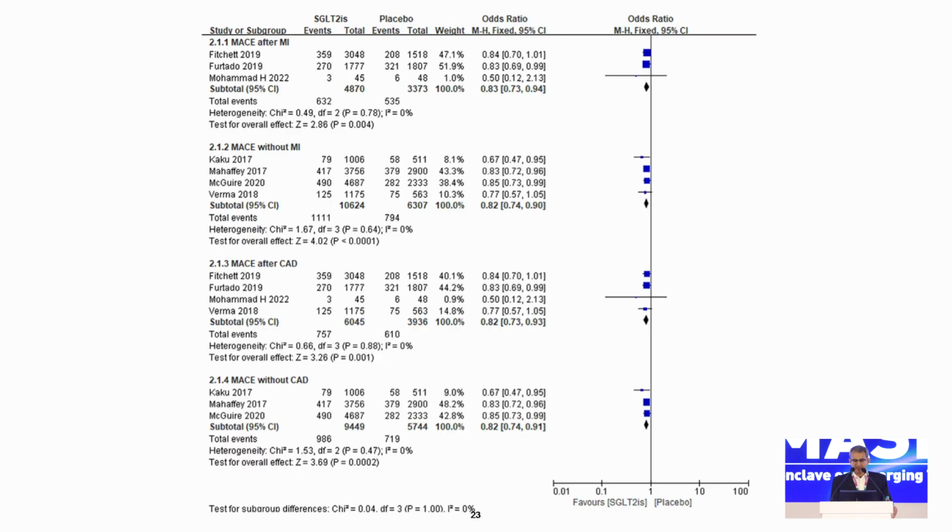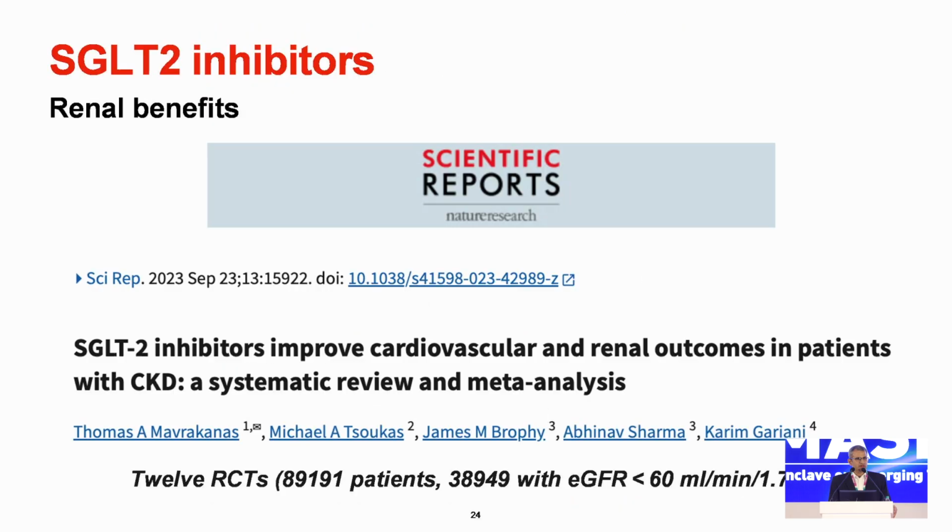Now, this is a meta-analysis again. 11 randomized controlled trials, 34,000 patients. These are diabetic and non-diabetic population. They are looking at major adverse cardiovascular events. 25% of these patients were non-diabetics. They had 4 categories: major adverse cardiovascular events after MI, major adverse cardiovascular events without MI, in patients who had CAD, in patients who did not have CAD.